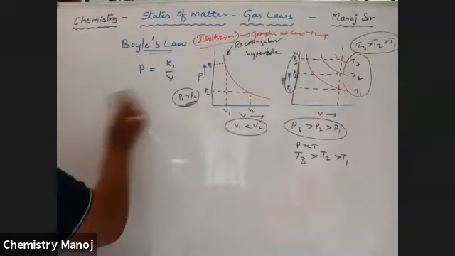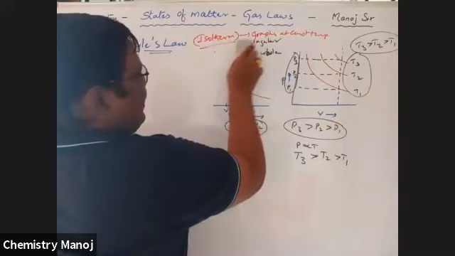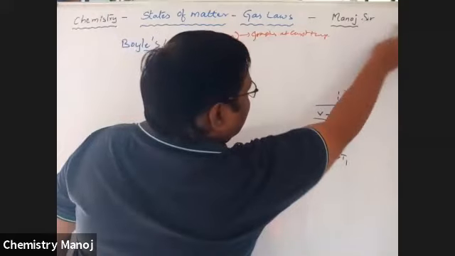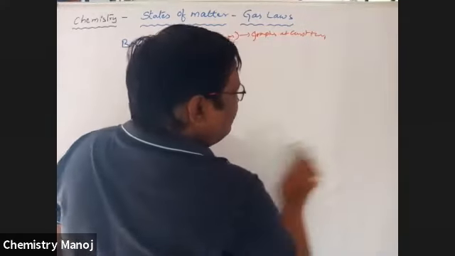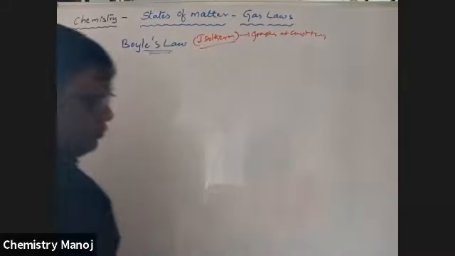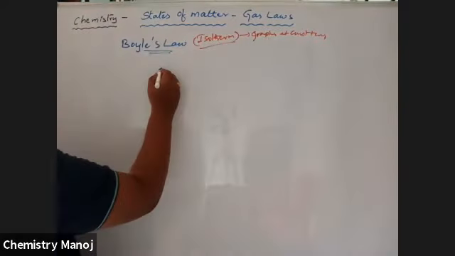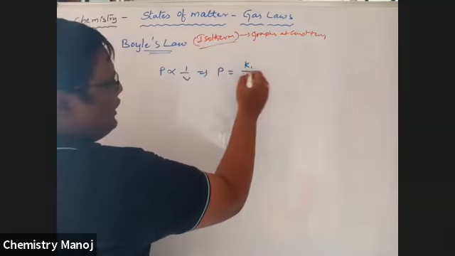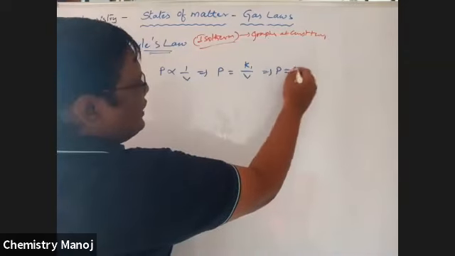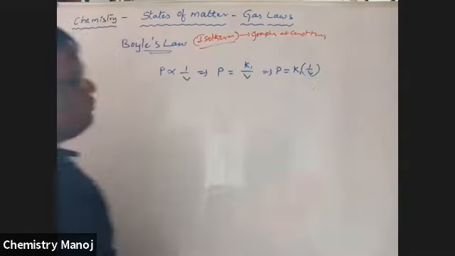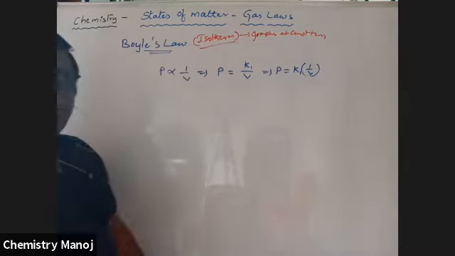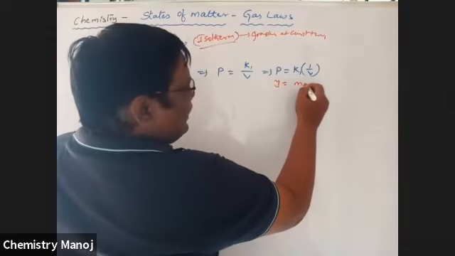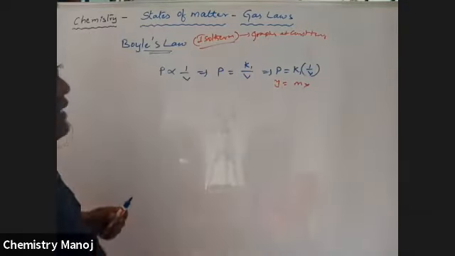Next, second concept. Another type of this graph. Now, P is inversely proportional to V. That implies P is equal to some constant K1 into 1 by V. Now, it is in the form of y is equal to mx.